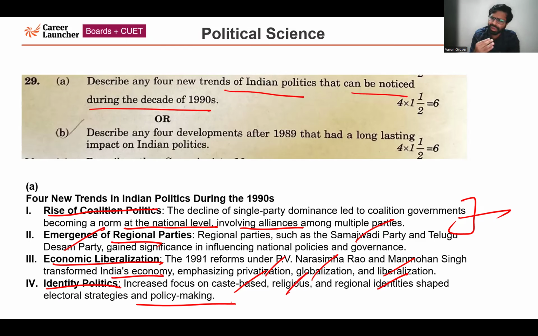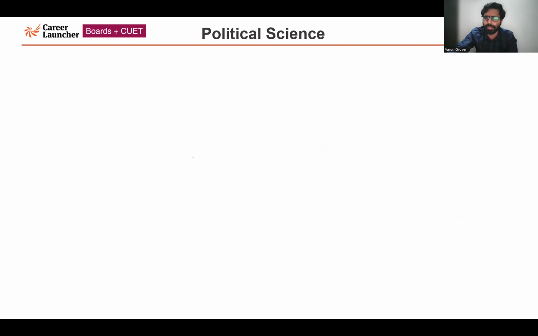So the second question is very similar. Describe any four developments after 1989, basically the coalition era, which has started after the downfall of the Congress as the major dominant party. See, from 1947 till here, Congress was the major dominant party. But after this, there was a downfall. So the second question is asking, describe any four developments after 1989 that had a long-lasting impact on Indian politics. Very similar to the first question.